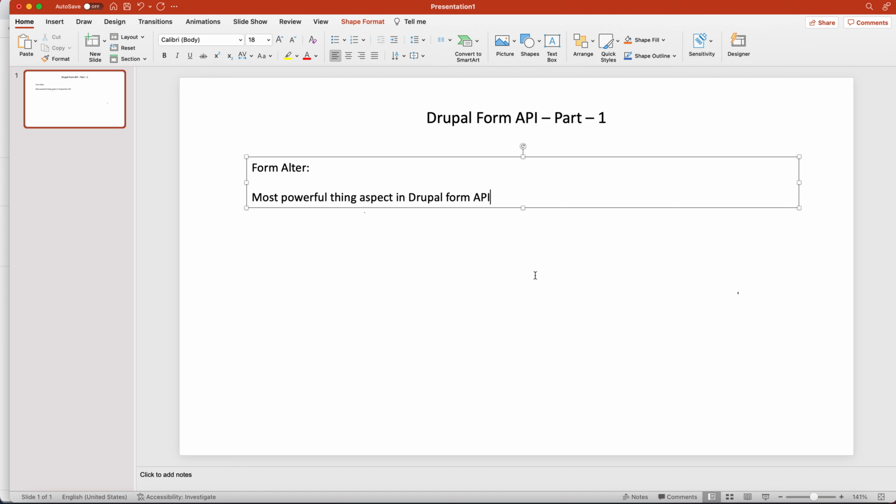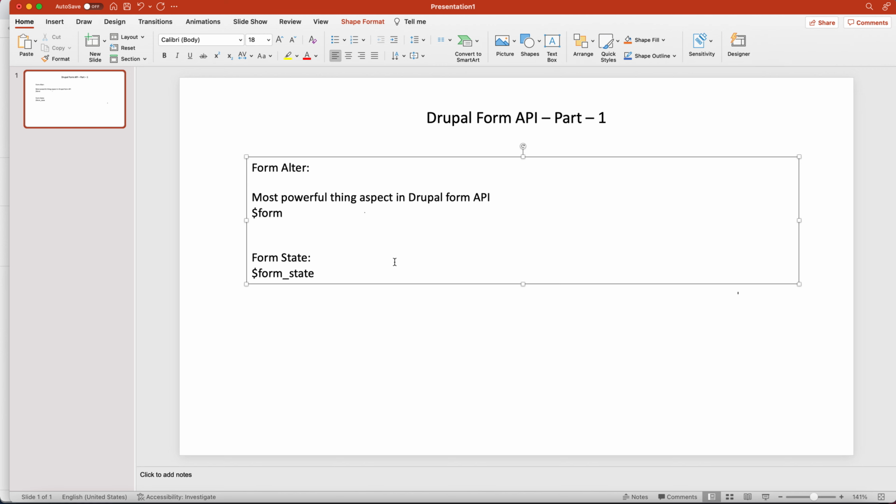Now one more thing I missed, that is form state. Like form alter, form state basically uses the $form_state variable inside any form. Form state is basically an object used to control the life cycle of a specific instance of a specific form.